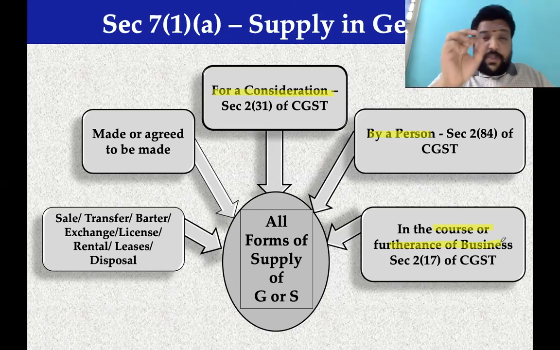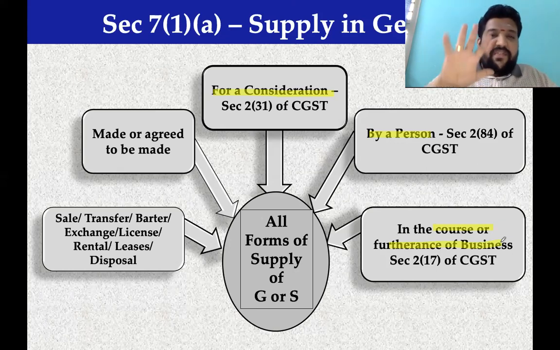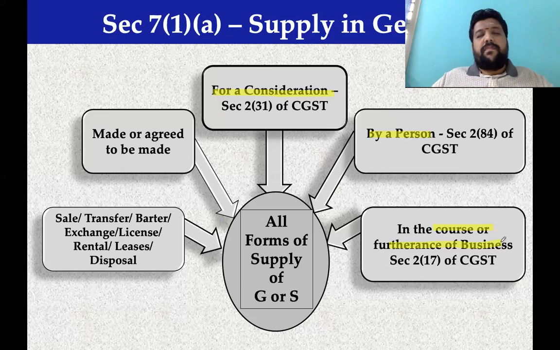7.1(a) is not an isolated discussion. You are referring here to 5 definitions: 2(52), 2(102), 2(84), 2(17), 2(31). So do I need to remember all 5? Yes. Do I need to remember 7.1(a)? Yes. Double S.